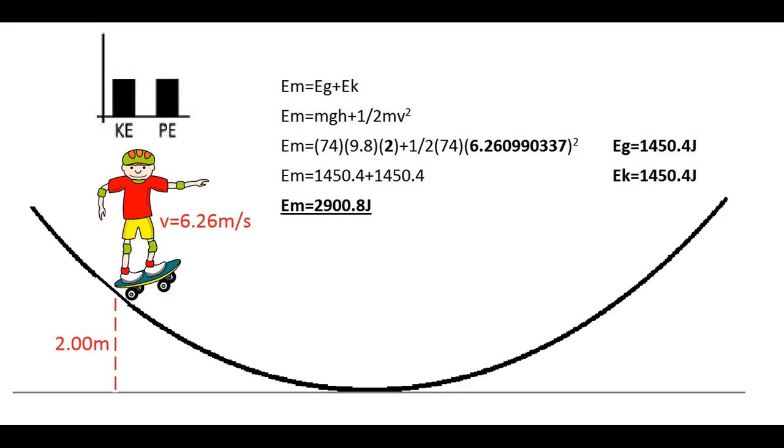As the skateboarder goes down the ramp due to gravity, he starts to lose potential energy and gain kinetic energy. This is because his height relative to the reference point is decreasing, which is also decreasing the potential energy. But at the same time, since the skateboarder is moving, he is accelerating and building up speed, so his kinetic energy starts to increase.